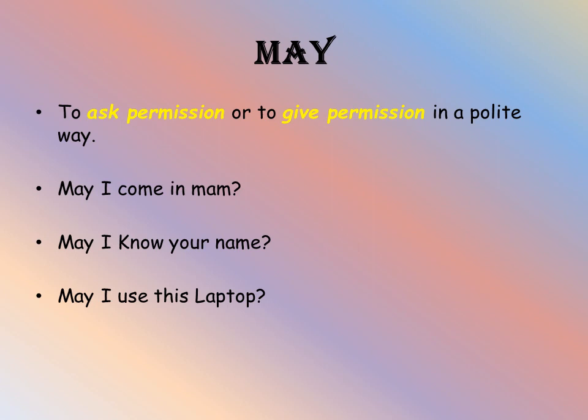This auxiliary is used in formal situations, means when you are speaking to your colleagues, strangers, higher officials in business settings, etc. we will use this may. But we can substitute this may with can when you are using it in informal situations, like when you are speaking with your close relatives, close friends, and within your family members. Like, can I come in? Can I know your name? Can I use this laptop? So can is used in informal situations and may is used in formal situations.